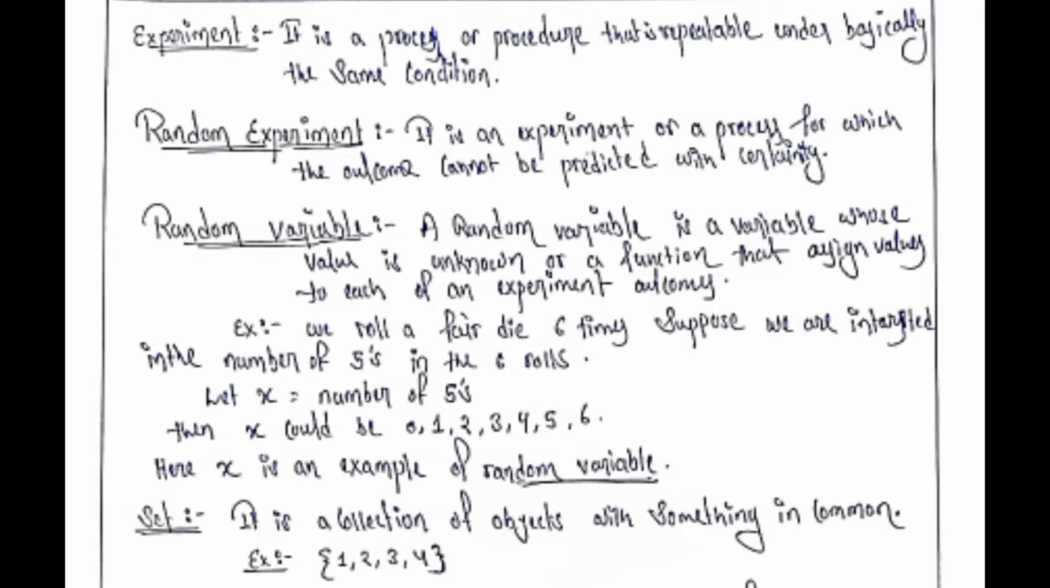Next we have the very important random variable. A random variable is a variable whose value is unknown, or a function that assigns values to each of an experiment's outcomes. For example, we roll a fair dice 6 times. Suppose we are interested in the number of fives in the 6 rolls. Let x be a random variable, where x is the number of fives. Then x could be 0, 1, 2, 3, 4, 5, 6 in all 6 throws. Here x is an example of a random variable.